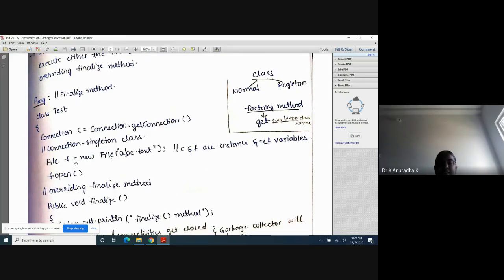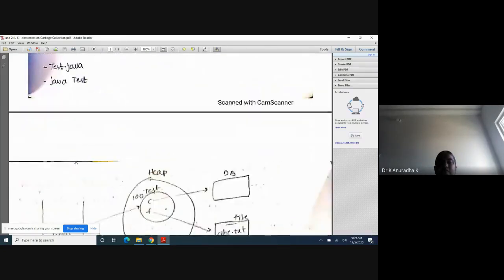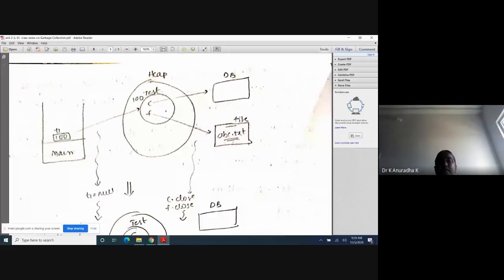Already explained, inside the object only the instance variables of that class will be stored. I know that C and F are instance variables. That's why inside the Test class object only the instance variables C and F are stored. Now what is C?